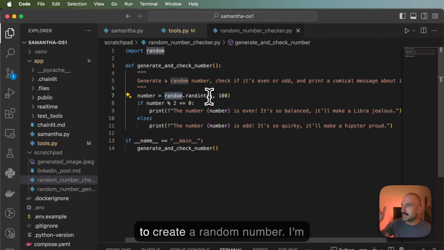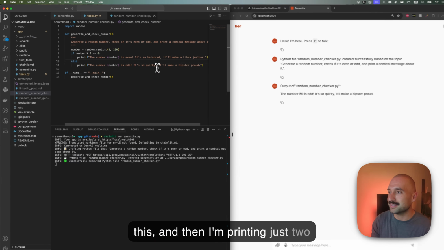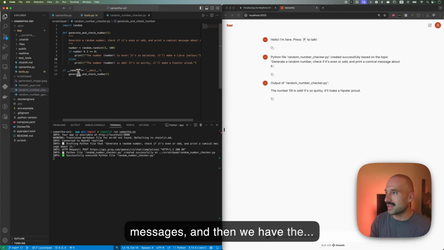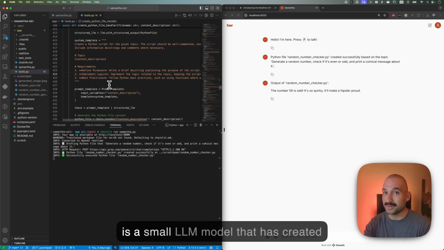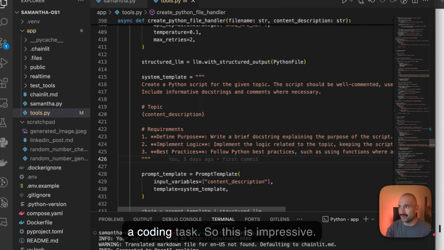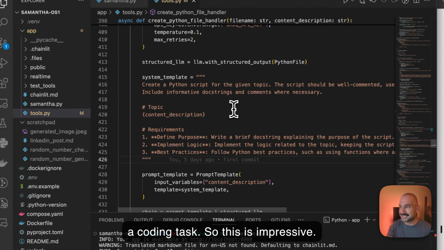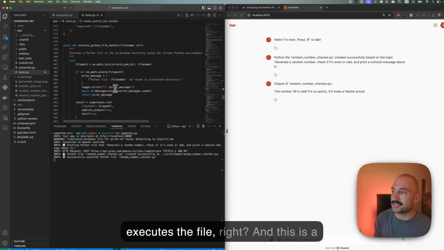I'm using this to create a random number. I'm checking if it's even or not, and then I'm printing just two messages, and then we have it's just perfect code, right? And this is a small LLM model that has created the code, and not even fine-tuned on a coding task. So this is impressive.